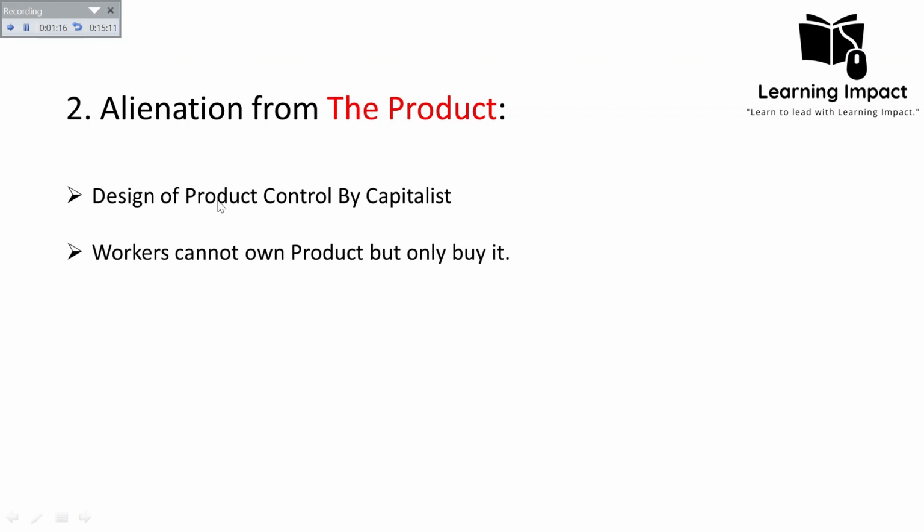And also they cannot own it. Workers cannot own it, but they can only buy it. The only option, if they want to have that product, is to buy it. That means they have to spend money, and for that they must have money. So to earn wages, to earn money, what they have to do is work under the exploitative system.